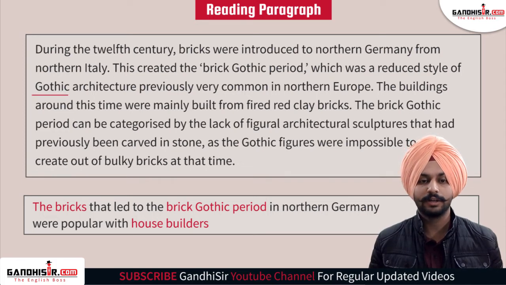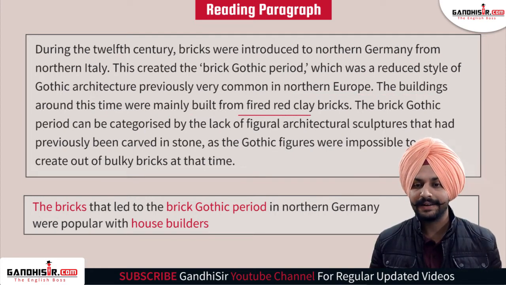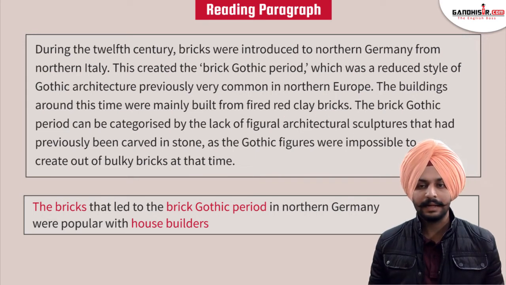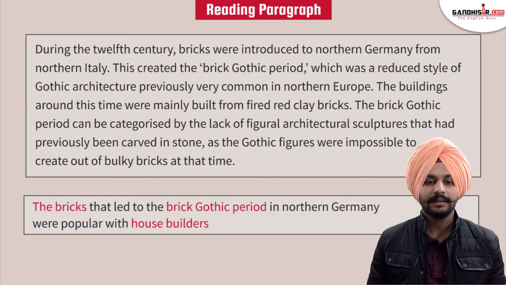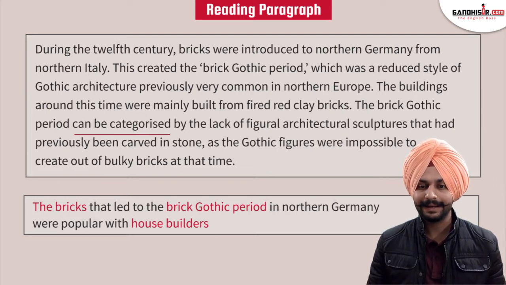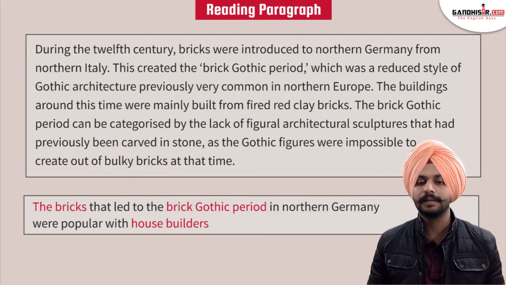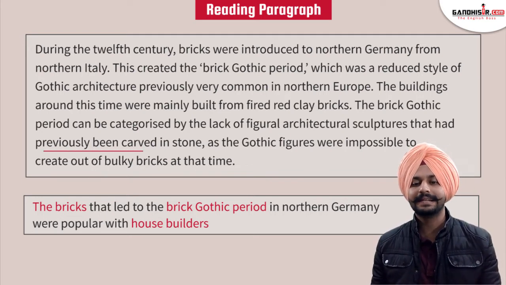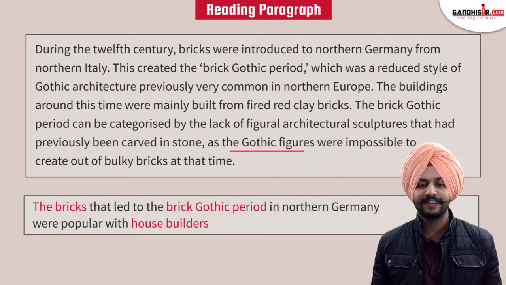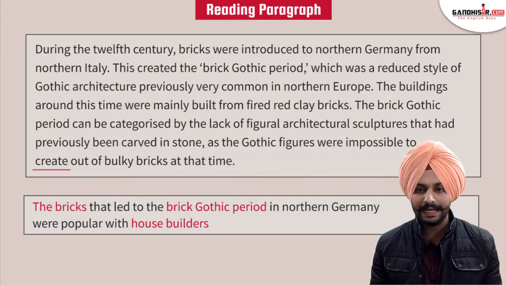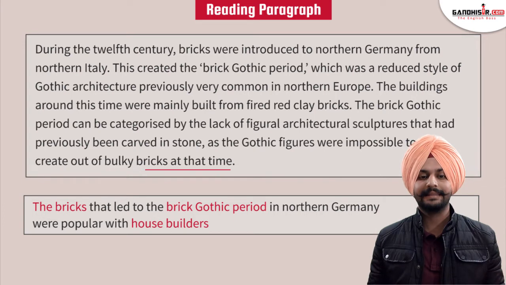a reduced style of Gothic architecture previously very common in northern Europe. The buildings around this time were mainly built from fired red clay bricks. So, till now, we haven't got the information we are looking for. The brick Gothic period can be categorized by a lack of figural architectural sculptures that had previously been carved in stone, as Gothic figures were impossible to create out of bulky bricks at that time.